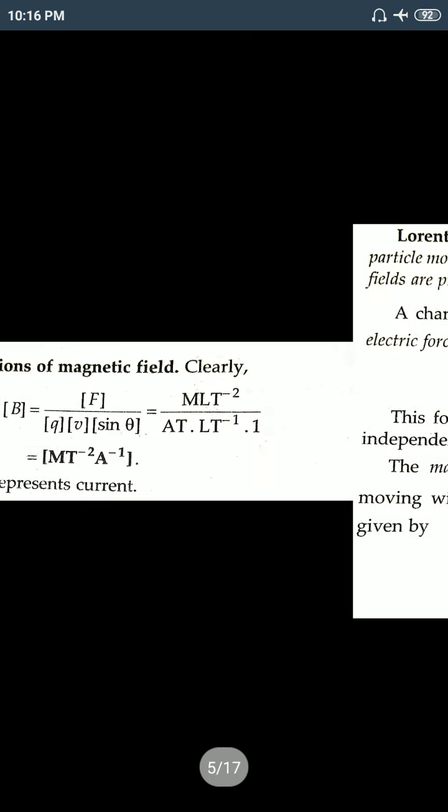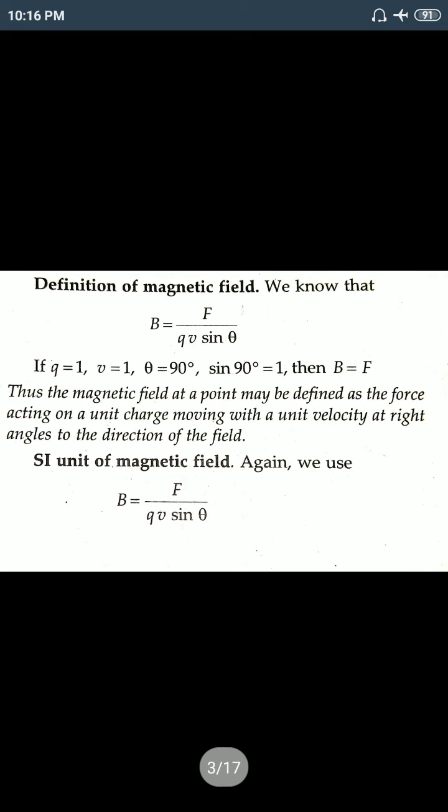So now we discuss the definition of magnetic field. We get the equation F equals BQV sin theta. From that equation we can write B equals F by QV sin theta. Now if we consider the unit charge, that means Q equals 1, V equals 1, theta equals 90 degrees. So sin 90 value is 1 because we need every quantity as a unit value.